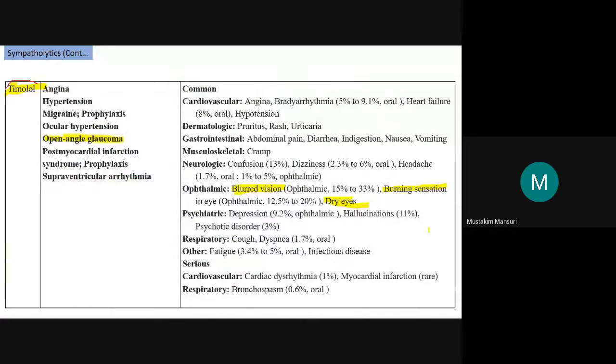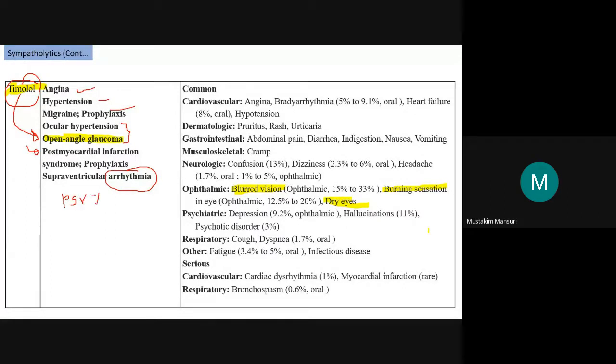In addition, timolol's major usefulness is that timolol drops are used, which are useful in glaucoma, as well as having therapeutic effects in angina, hypertension, migraine prophylaxis, ocular hypertension, open angle glaucoma, and it is also useful in myocardial infarction and prophylaxis for supraventricular arrhythmia or paroxysmal supraventricular tachycardia, PSVT.